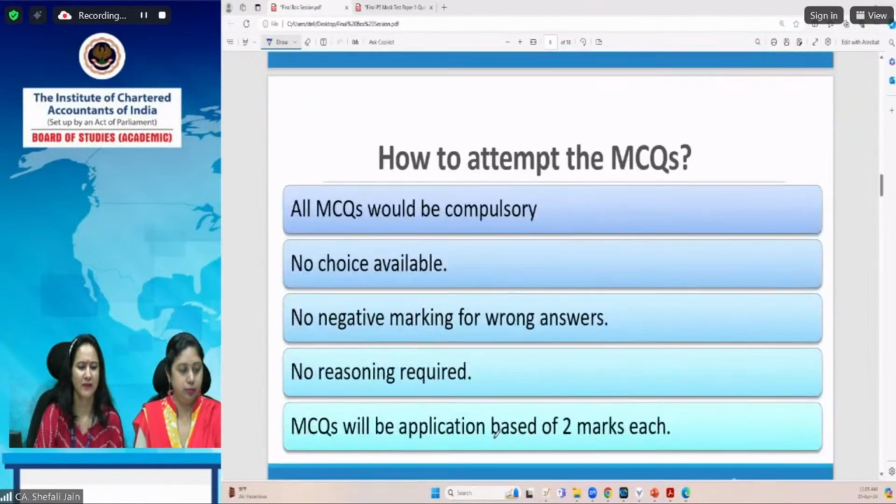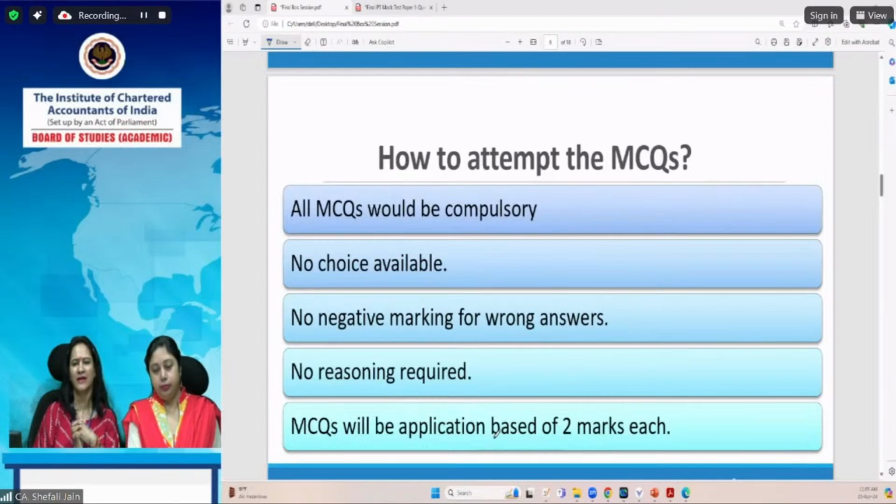Now let's discuss how to attempt the multiple choice questions. The key point to note is that all the MCQs would be compulsory. There will not be any choice available to you, and no negative marking for wrong answers. No reasoning is required from the students. MCQs will be application based only, and each MCQ will carry 2 marks. No direct theory multiple choice question will be asked in the examination.